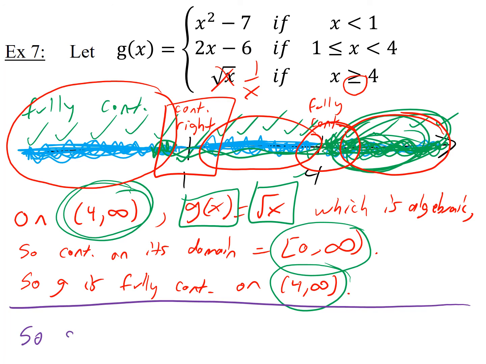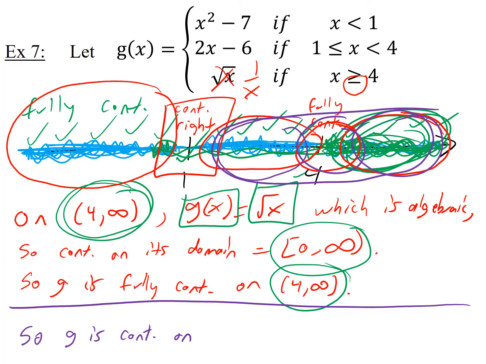So g is continuous on, you don't have to break it up into pieces, because since it's fully continuous here and here and here, you can put that all in one big mess. It's just the one where you have to do something to show me that it's only continuous from the right. So you're going to go negative infinity to 1, and you're going to put parentheses on negative infinity, parentheses on the 1, because if you put a bracket on the 1, it would mean it's continuous from the left at 1, and it's not. Union, and then you're going to go 1 to infinity.